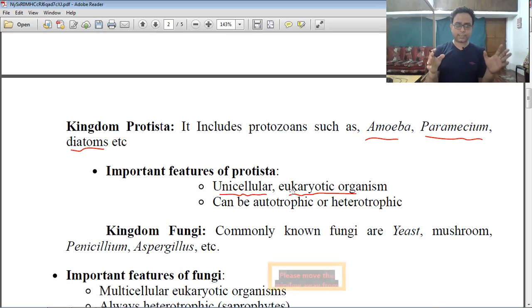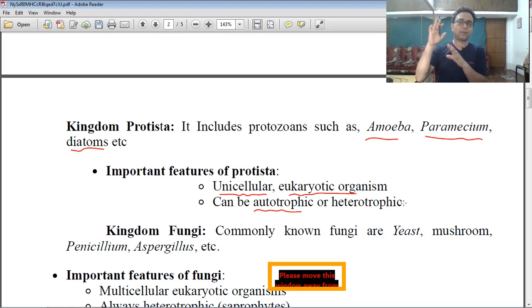Like the Monerans, the kingdom Protista also has two types of nutrition. Some produce their own food, so they are autotrophic in nature. On the other hand, some do not produce their own food, so they are heterotrophic in nature.